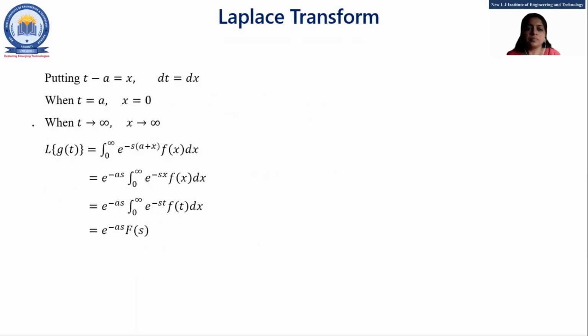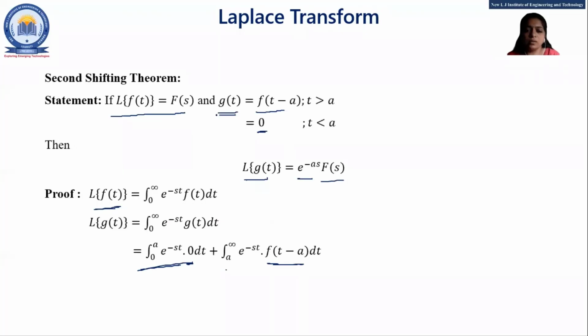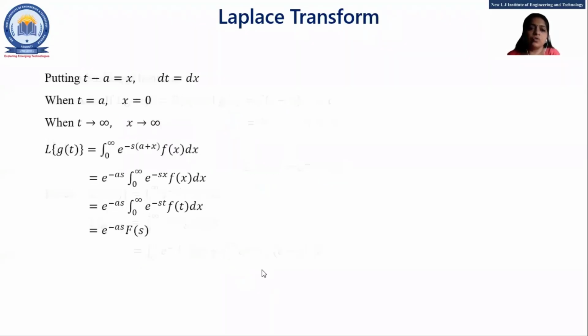So putting t minus a equal to x, it means dt is equal to dx. Here, our lower limit is a. See, in the second term, our lower limit is a and upper limit is infinity. So if we transform our variable t to x, when t is equal to a, a minus a is 0, so x is equal to 0. And when t tends to infinity, x tends to infinity.